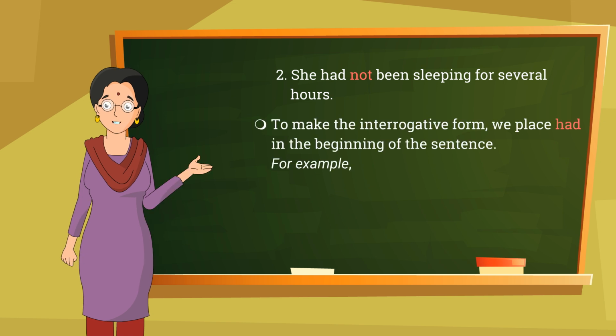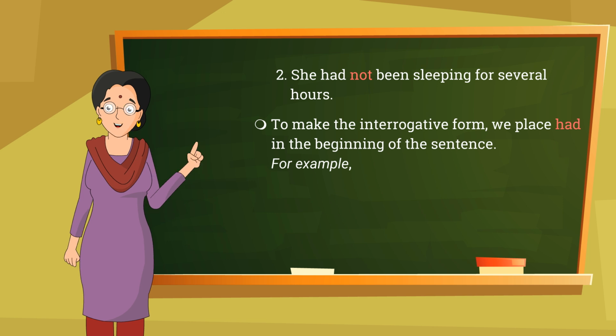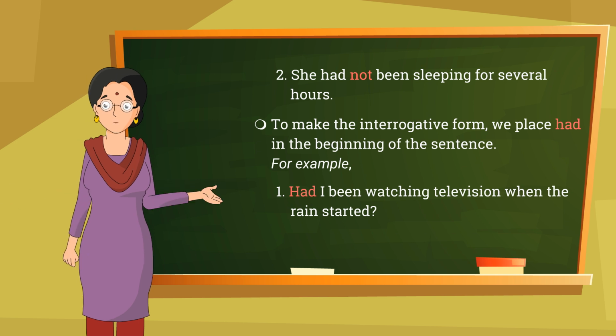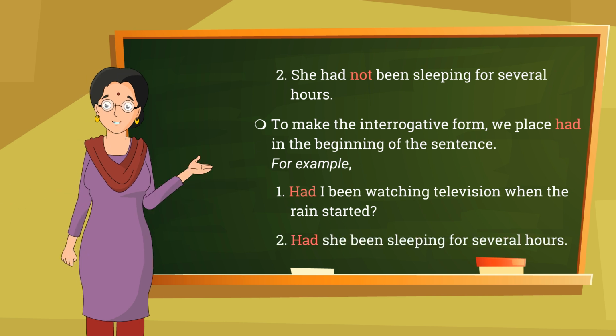To make the interrogative form, we place had in the beginning of the sentence. For example, had I been watching television when the rain started? Had she been sleeping for several hours?